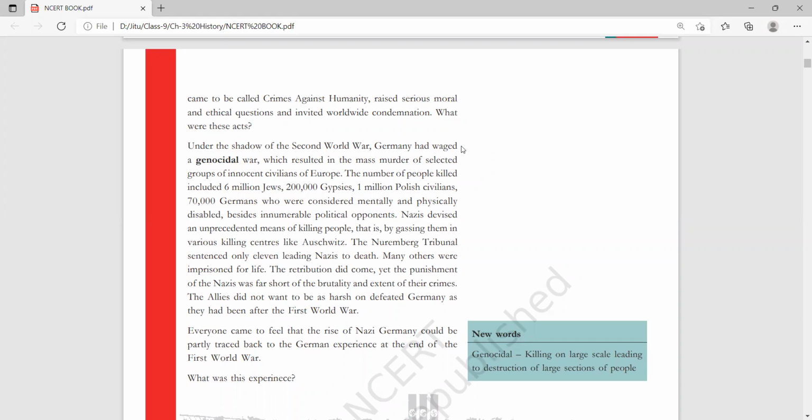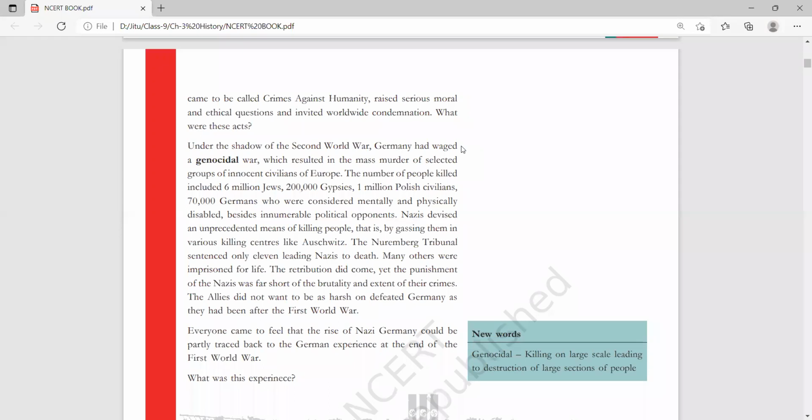The Nuremberg tribunal sentenced only 11 leading Nazis to death. Remember this. Many others were imprisoned for life also. The retribution did come, yet the punishment of the Nazis fell far short of the brutality and extent of their crimes.